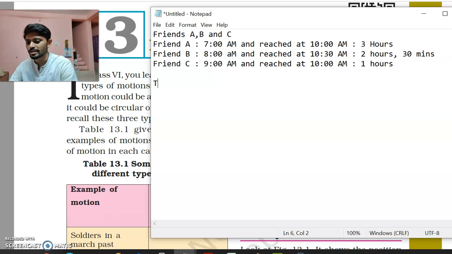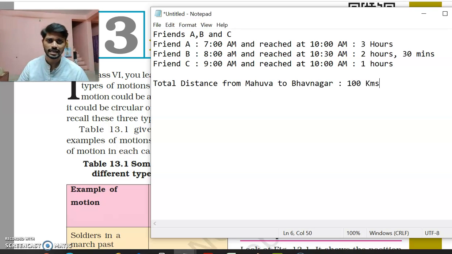Now, what is the total distance from Mohua to Bhavnagar? We can say approximately 100 kilometers, right?